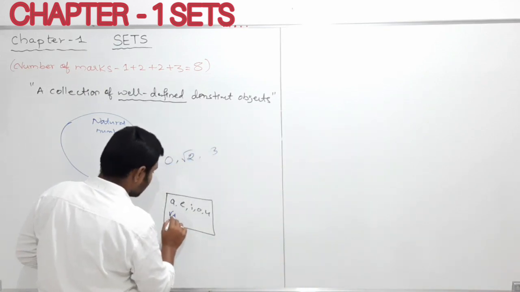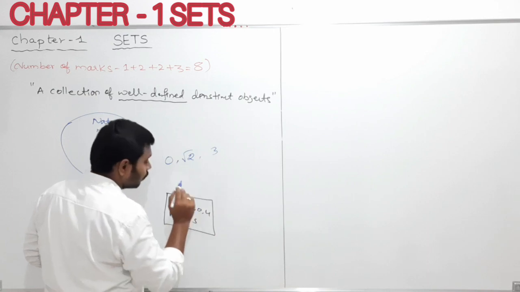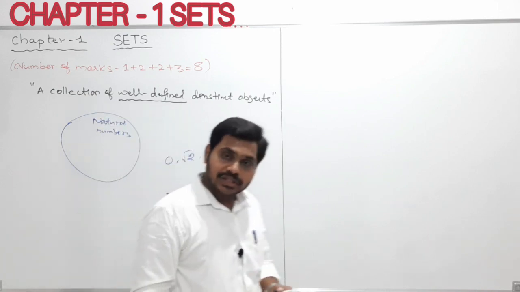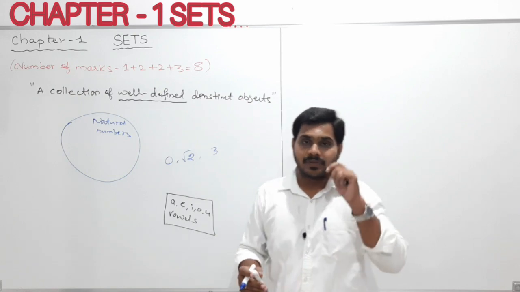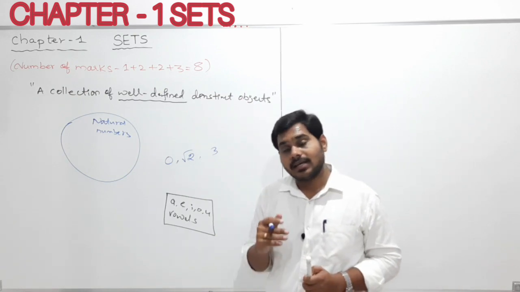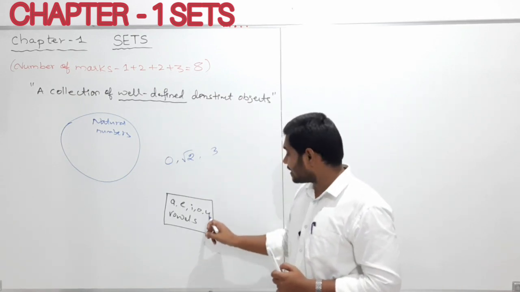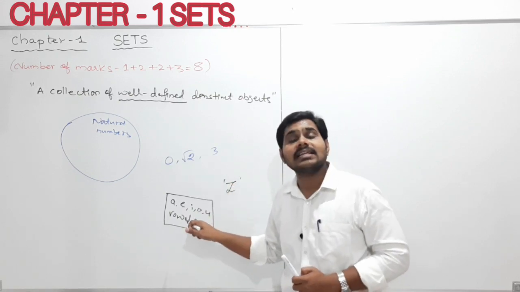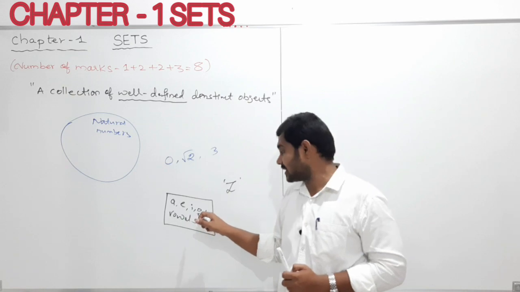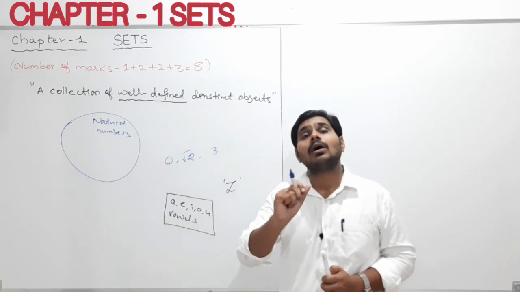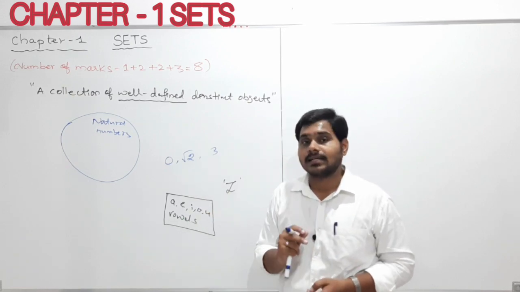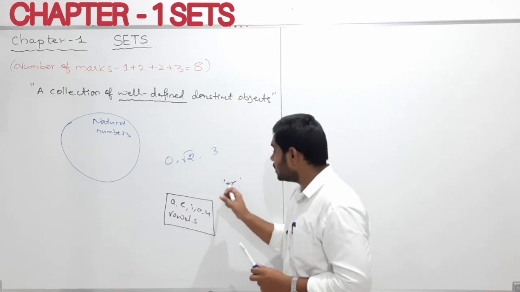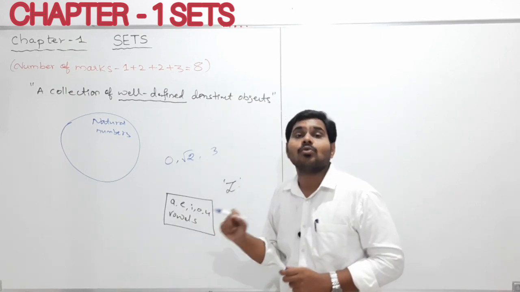This is the one box you have, and in that box I gave you the vowels. My dear students, if I ask whether the letter Z is contained in this box or not, what will be your answer? Your answer is no. Z will not be in this box. Why?